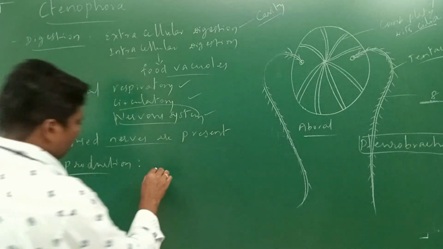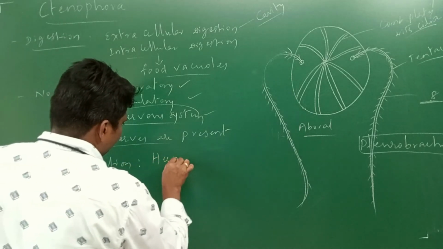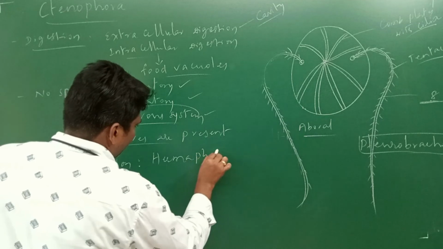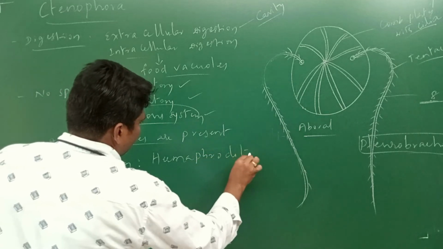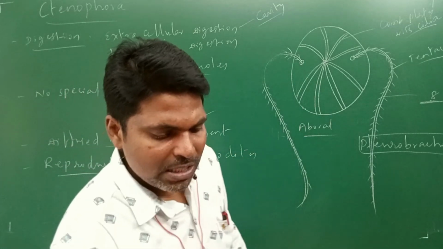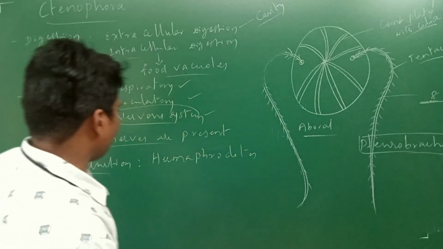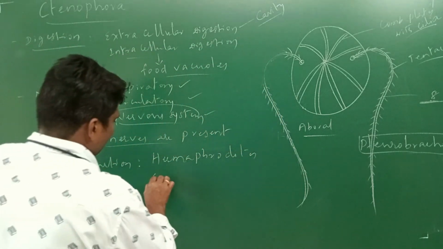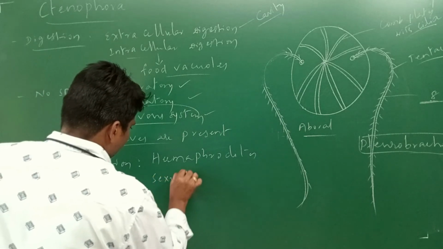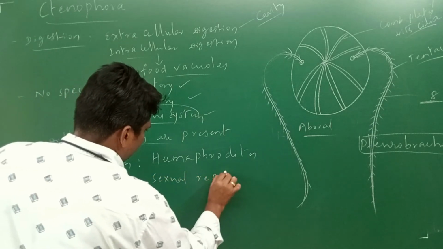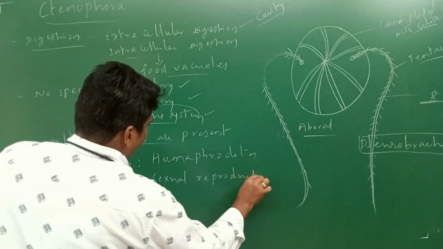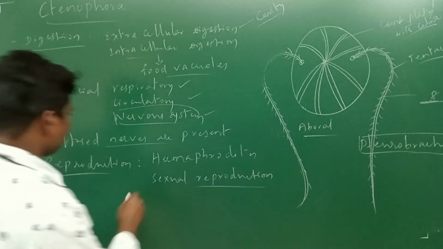In reproduction, these organisms are hermaphrodites. Hermaphrodite means a single organism consists of male and female reproductive systems. Thereby, sexual reproduction takes place in these organisms.